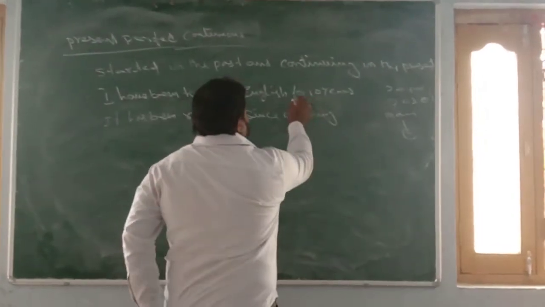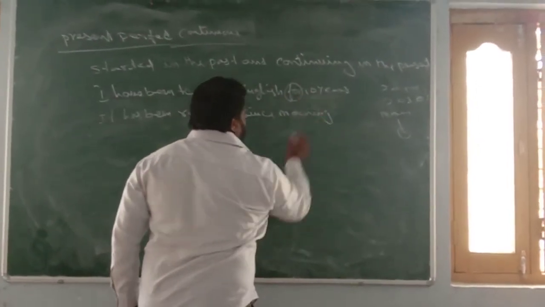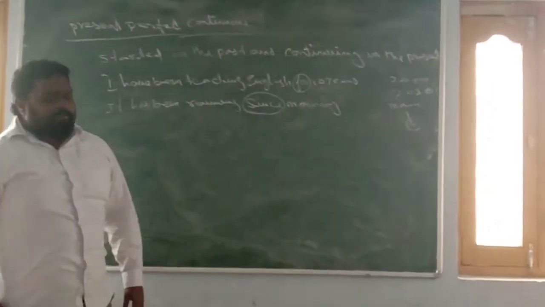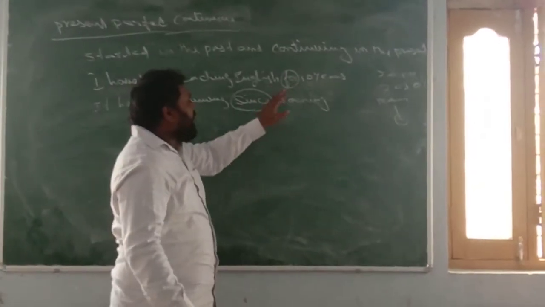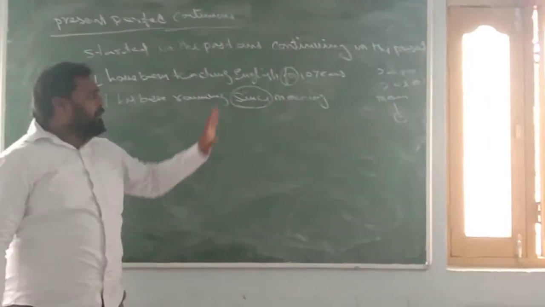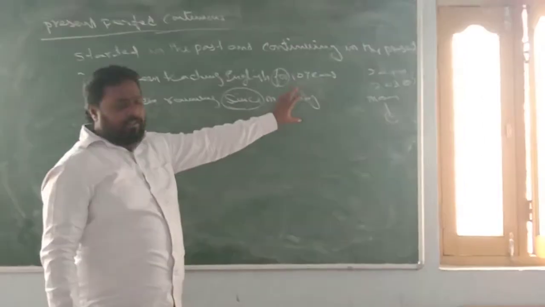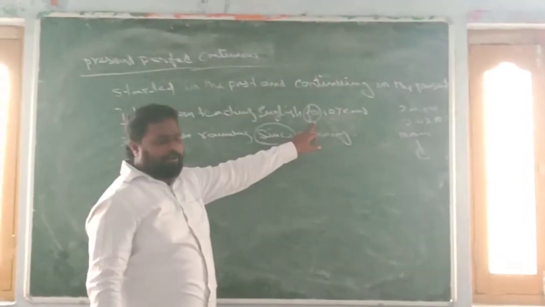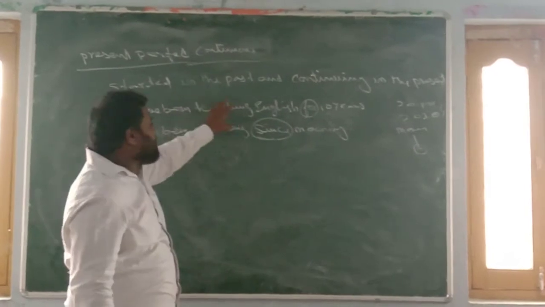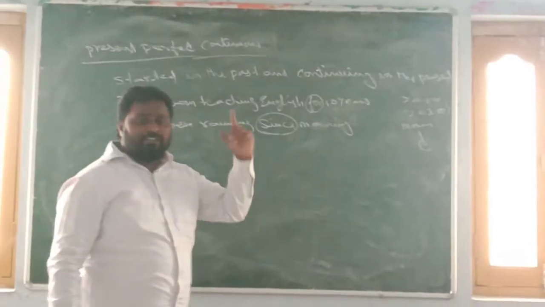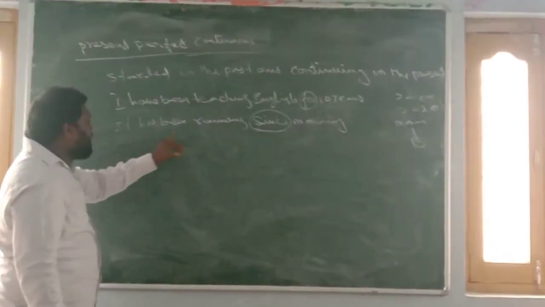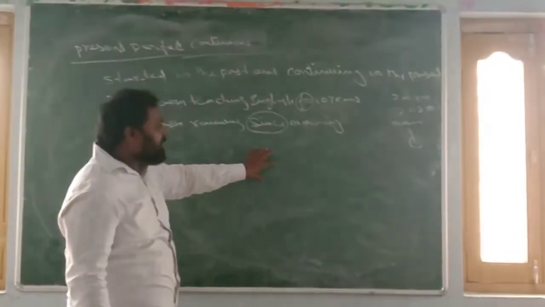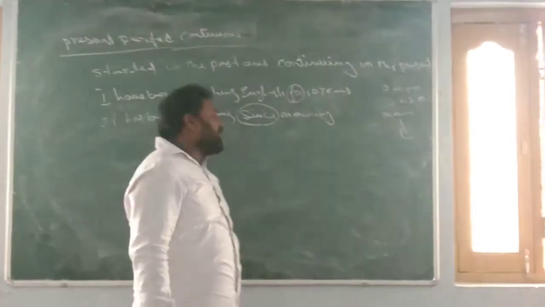Okay, now let us see. Here we got for after the time. Here we got since after the time. So when do we use since and when do we use for? We have to remember it very carefully. Why did we use since here? Why did we use for here? Can't we say I have been teaching English since 10 years? No, it's wrong. It has been raining for morning, can't we use? It's wrong. Here we have to use since itself. Here we have to use for itself.